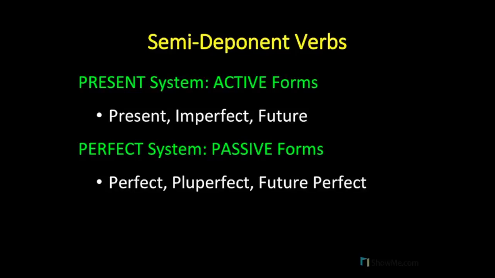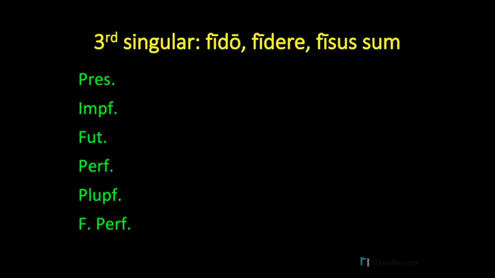And to further clarify this, let's take a look at a synopsis in the third person singular of the verb fido, fidere, fisus sum. Since we're looking at the third person singular, we'll use the ending t, and since we're in the third conjugation, we'll use the vowel i for the present tense. So present tense is fidit, active voice form. Imperfect will have fidebat, and for future we'll have fidet. Remember that third and fourth conjugation verbs form their future tenses using am, es, et, emus, etis, ent. And so that's our present system, present, imperfect, and future tenses.